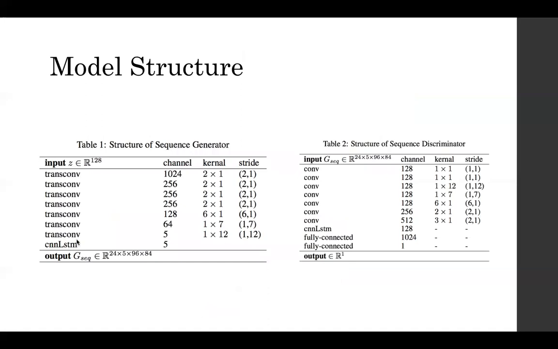So in the table, you can see the parameters we use to construct our generator and discriminator. And you can see we have 7 transposed convolution layers in the generator and also 7 CNN layers in the discriminator.